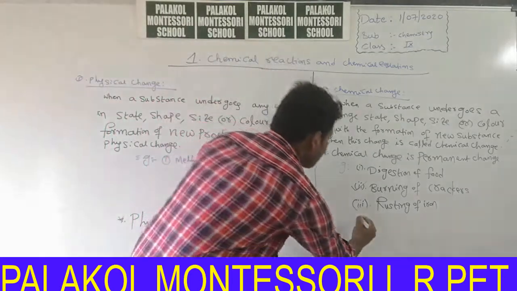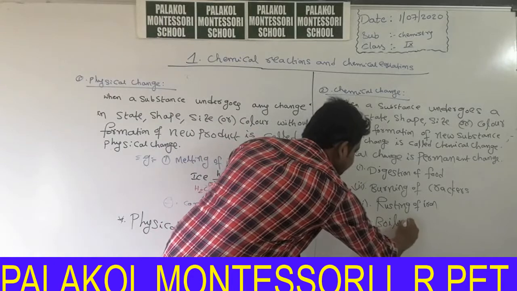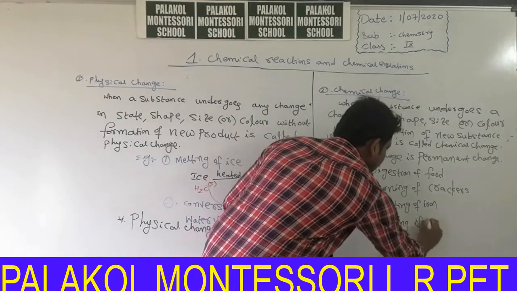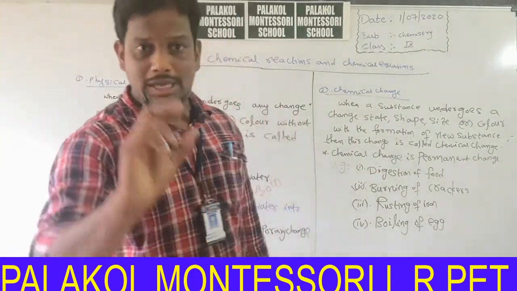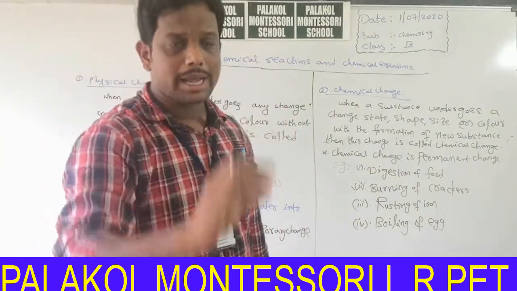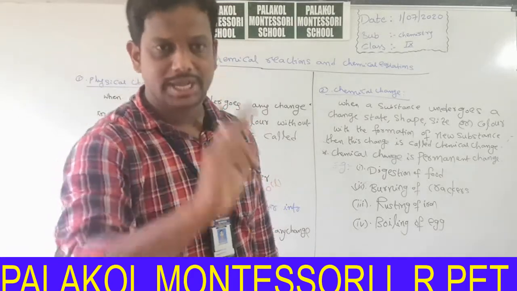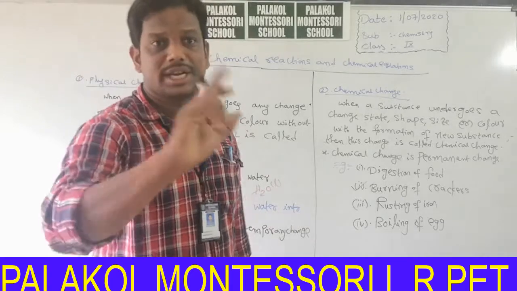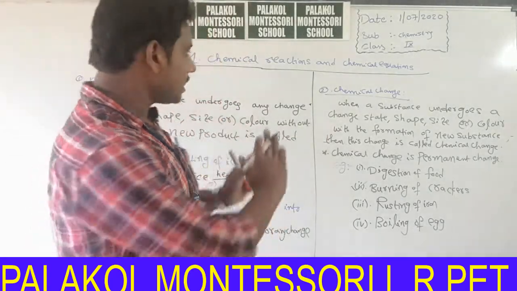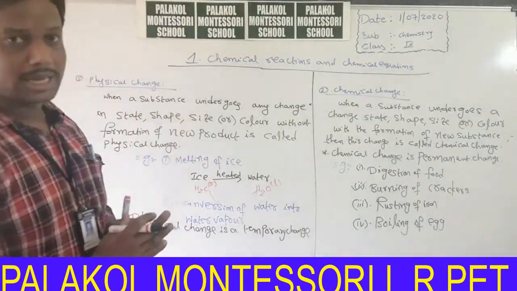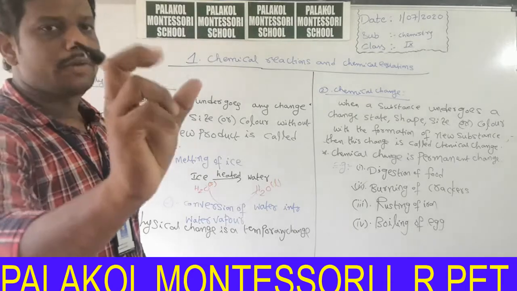Another example is boiling of raw egg. Before boiling, observe the taste of the raw egg. After boiling, observe the taste of the egg. There is a change in composition, a change in color, and a change in taste. That means it is an example for chemical change. This is about physical change and chemical change. New substance is formed, chemical change. No new substance is formed, physical change.